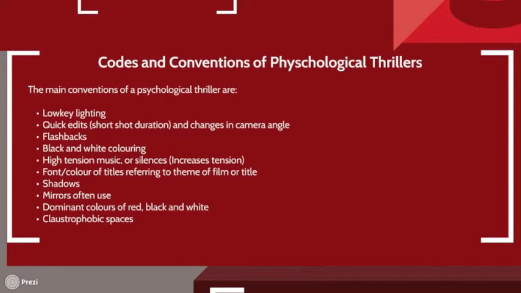The codes and conventions of a typical psychological thriller are low-key lighting, quick edits, flashbacks, black and white colouring, high-tension music, fonts and colours of titles referring to the theme of the film or the title, shadows, mirrors are often used, dominant colours of red, black and white, and the use of claustrophobic spaces.